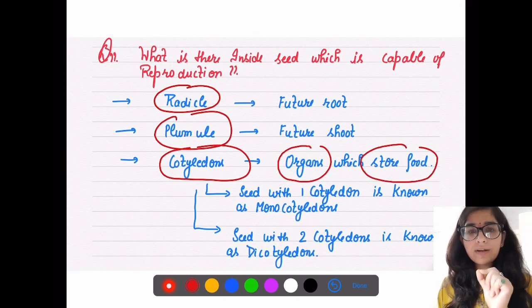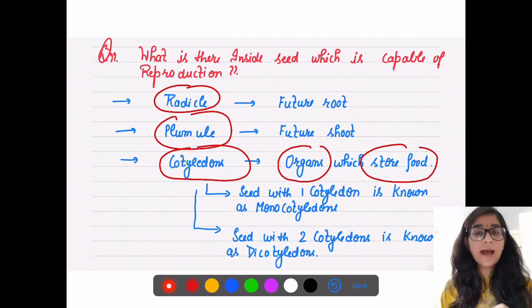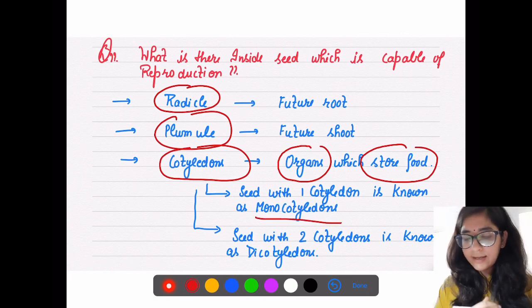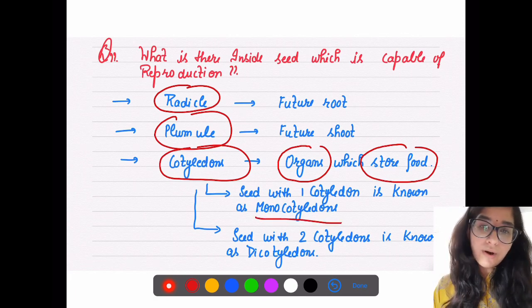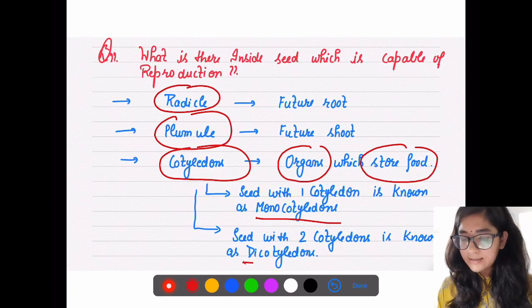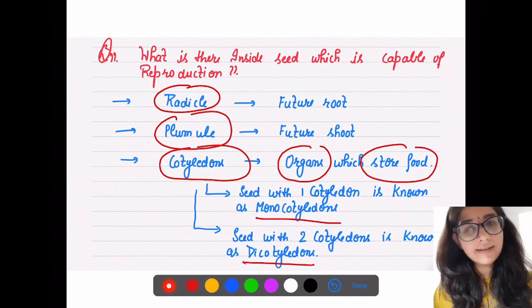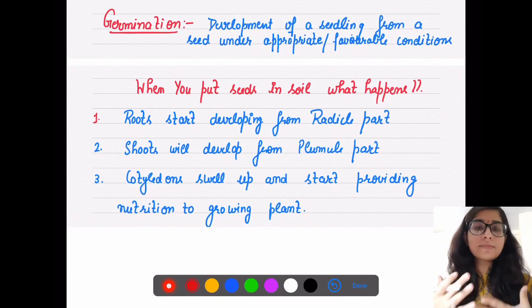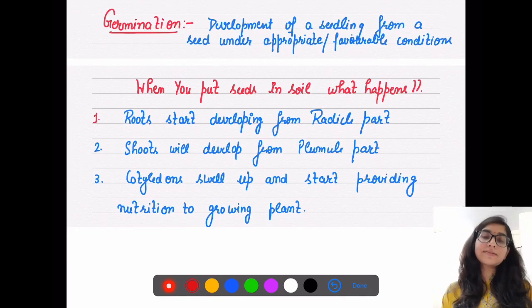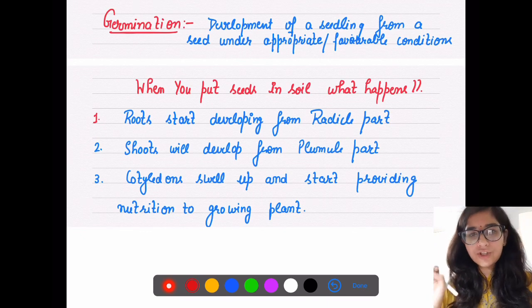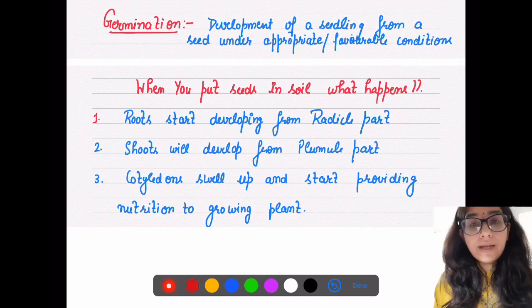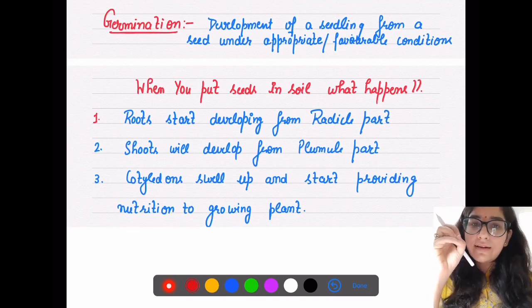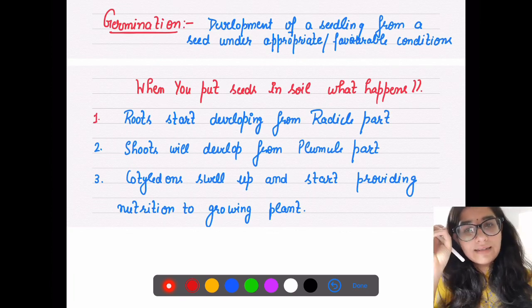Seed with one cotyledon is known as monocotyledon, and seed with two cotyledons is known as dicotyledon. Okay, so now comes your second part, that is about germination. When we are saying that there is something present inside the seed which gives rise to a new plant, right?